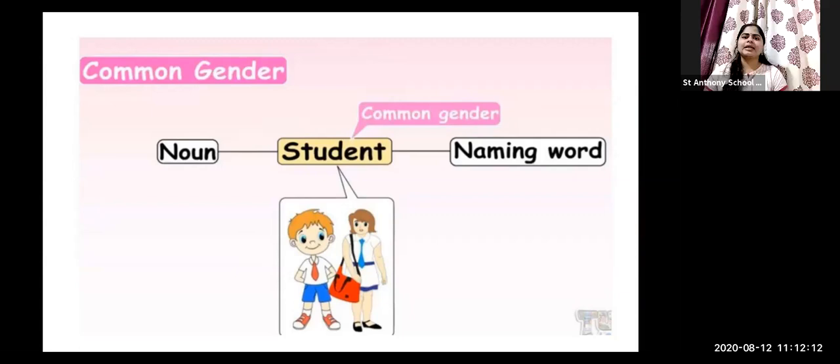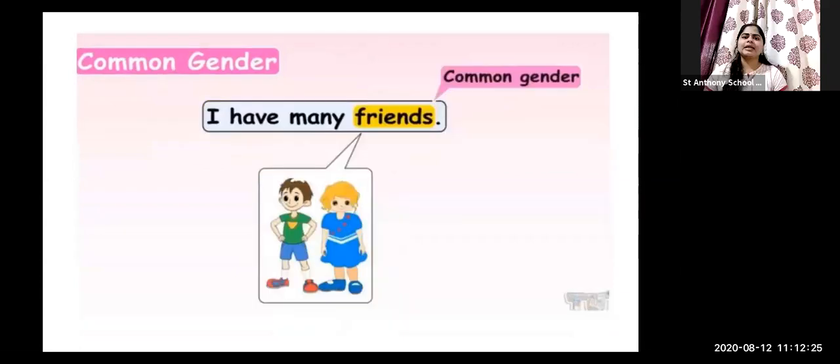So the single name which is used for both male and female is known as what? Is known as common gender noun. In this picture you can see that the boy and the girl are both commonly called student. Now, common gender noun. Next, see the next example of common gender noun.